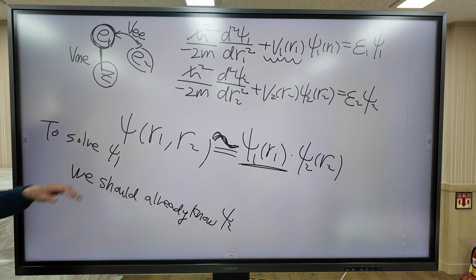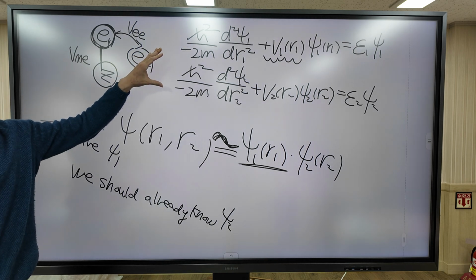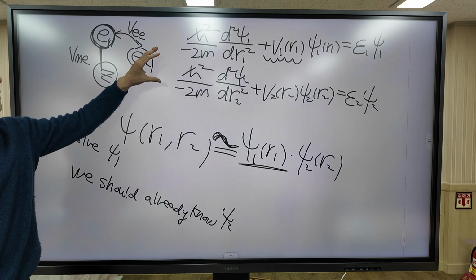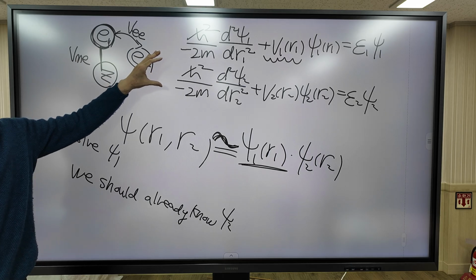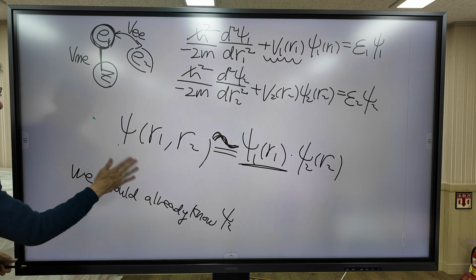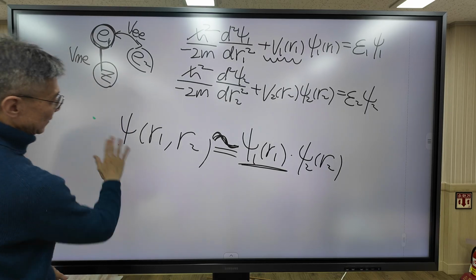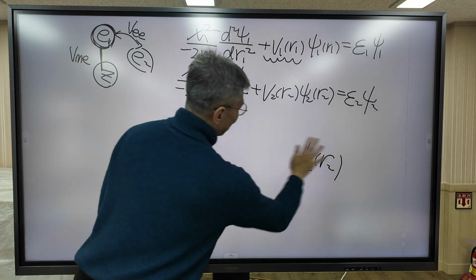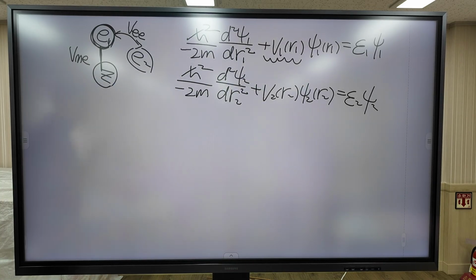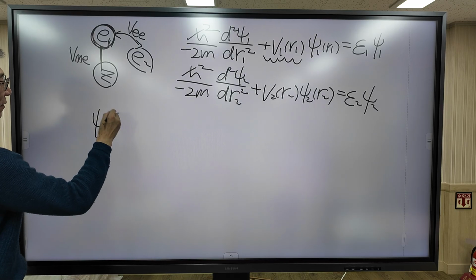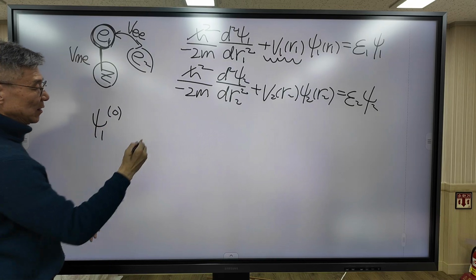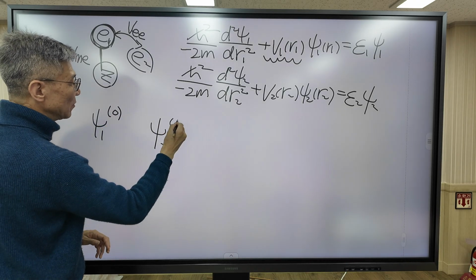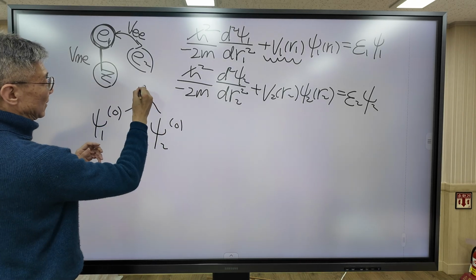So we cannot solve this equation analytically. We have no choice but to solve this equation numerically using a computer. So the strategy is this. In the first step, I'm going to make a guess. Electron 1 occupies ψ1^0. Electron 2 occupies ψ2^0. This is a guess.